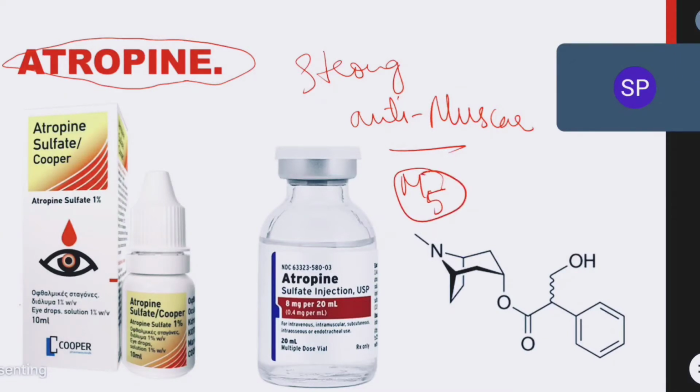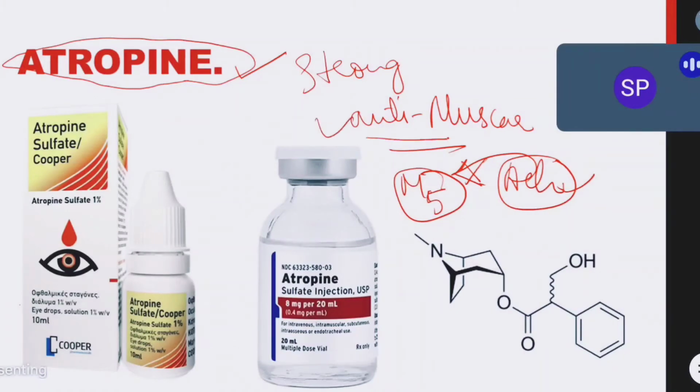Atropine will bind on these muscarinic receptors and decrease the actions of acetylcholine, which is mediated through muscarinic receptors. So atropine is a strong antimuscarinic drug, or simply an anticholinergic drug, because it is decreasing the actions of acetylcholine.